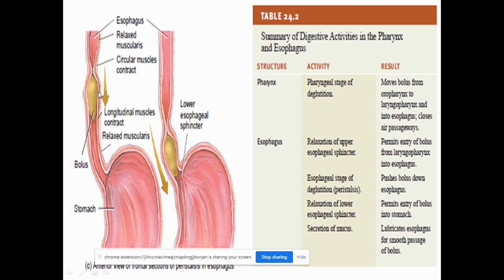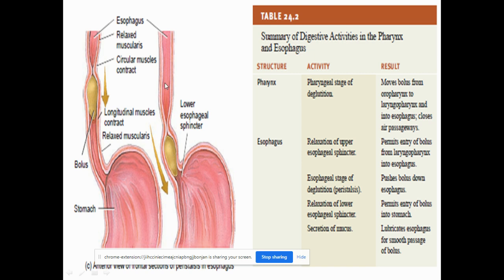See, one region contracts, the other region relaxes. You can see the movement of the bolus. See how it reaches the stomach. The region in between the stomach and the esophagus is guarded by the sphincter. As I have already mentioned, it is called the lower esophageal sphincter. This guards the opening of the stomach from the esophagus, so little by little it will allow the bolus to go into the stomach. This is how the bolus travels and enters the stomach.